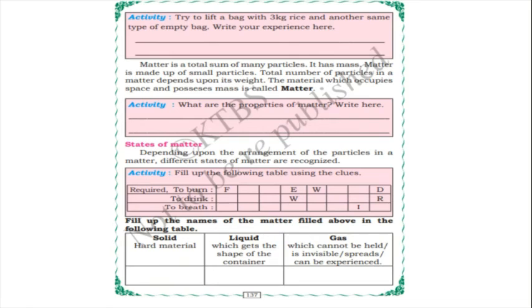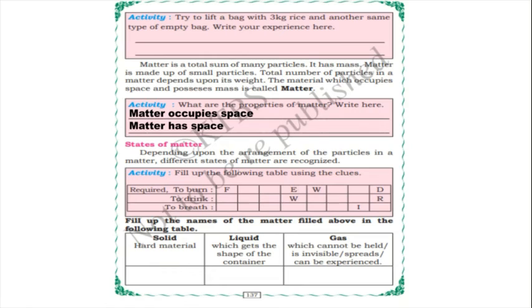What are the properties of matter? Matter occupies space and matter has mass. States of matter: depending upon the arrangement of the particles in a matter, different states of matter are recognized. So one activity is there and columns are there.